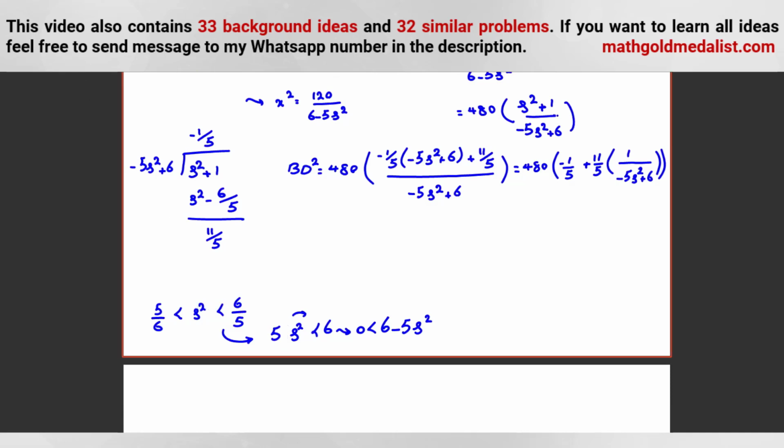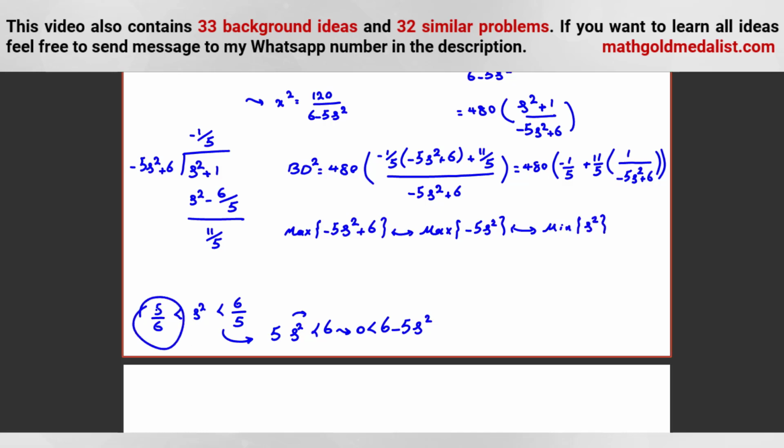It's positive. So I want to find the minimum of this, so I should find the maximum of negative 5s squared plus 6. This one is constant, so it is equivalent to find the maximum of negative 5s squared. Because it's negative 5, it is equivalent to find the minimum of s squared.